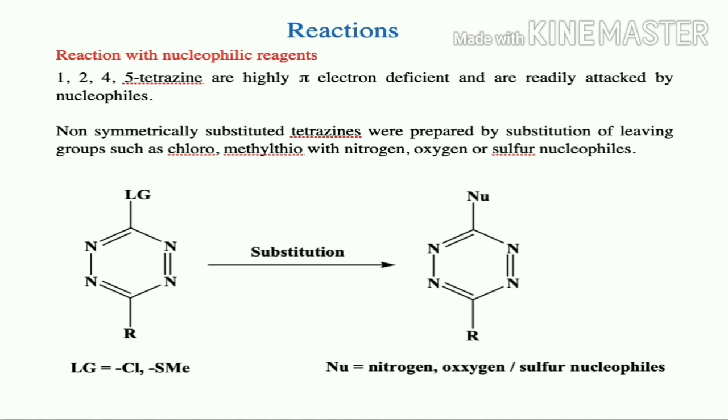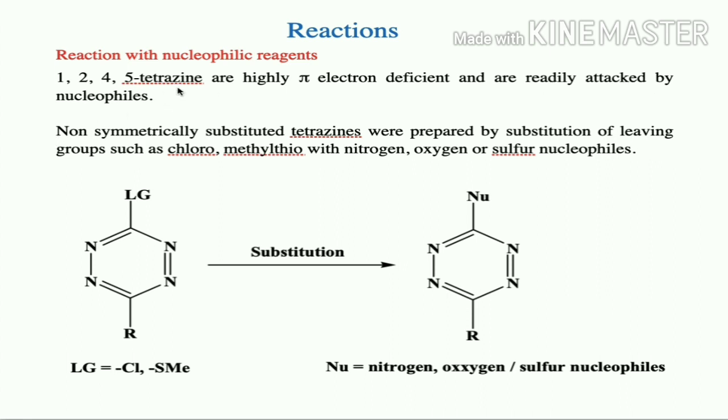So if we come to the reactions, since it is having 4 nitrogen atoms, it is highly pi electron deficient. So there is no question of electrophilic addition or electrophilic substitution reaction. So hence the 1,2,4,5-tetrazine will react with nucleophilic reagent. So we will see how it is going to react with the nucleophilic reagent. 1,2,4,5-tetrazines are highly pi electron deficient and are readily attacked by nucleophiles.